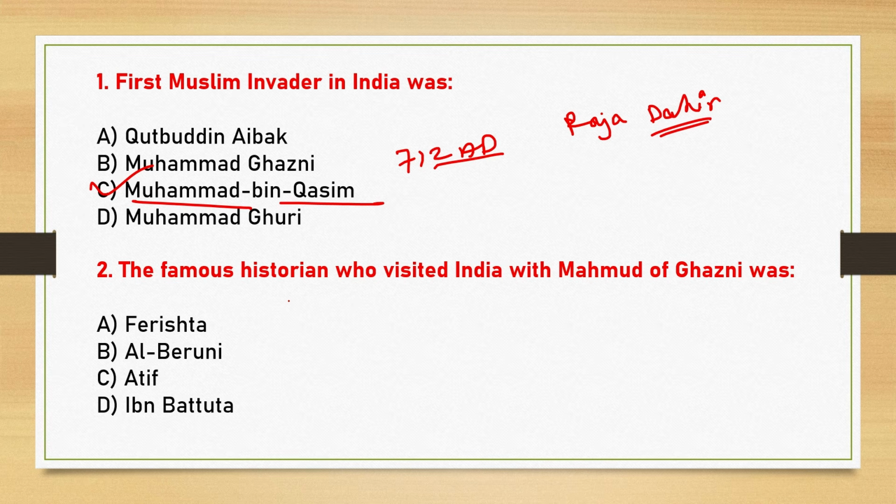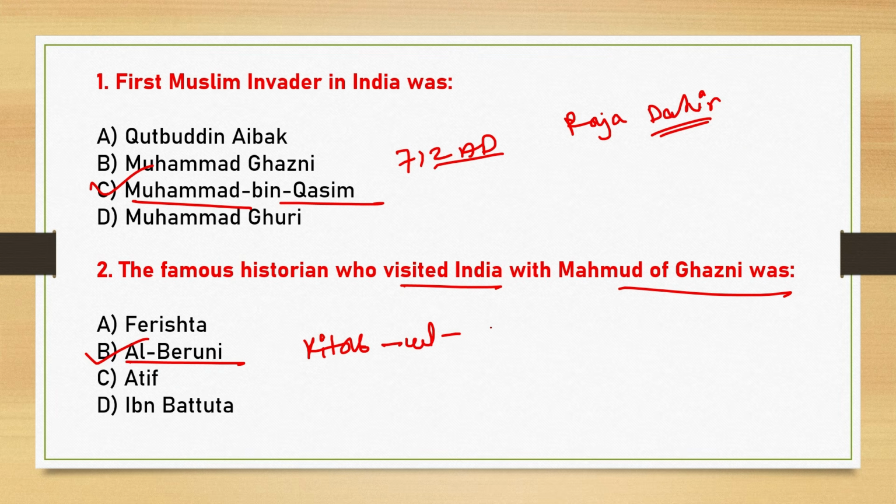Next, the famous historian who visited India with Muhammad Ghazni was. So tell me the correct answer. The correct answer is option B, that is Al-Biruni. Al-Biruni was a renowned Persian scholar, historian and mathematician, and he visited India with Muhammad of Ghazni. And the most important book of Al-Biruni is Kitab-ul-Hind. Okay, so this one is very important and a very likable question of SSC exams.